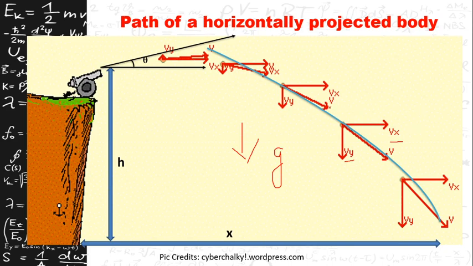Also, at any point, since velocity is a vector, the direction of the velocity is the resultant of these two vectors. We can find the resultant of these two vectors by using the parallelogram law of vectors. So always the velocity is the resultant of these two components, that is the horizontal velocity component and the vertical velocity component.